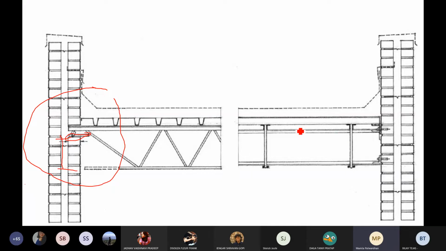Okay, I can't see my own cursor anyway. In this case, there's an L angle and that is bolted. Again, L angle bolted to this.